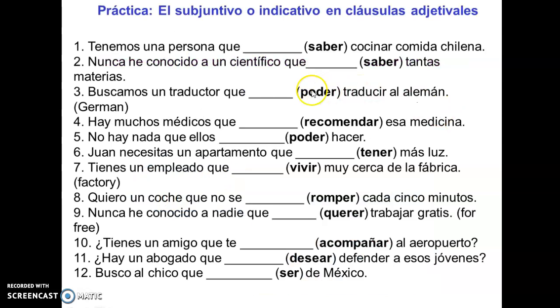Here's a practice that I prepared for you. It's a mix. You will have to decide to use either subjunctive or indicative using the verbs provided in parentheses. Pay attention to whether it's a fact, or something exists or doesn't exist, and all those things. The main clause tells you what verb you need to use in what mode.